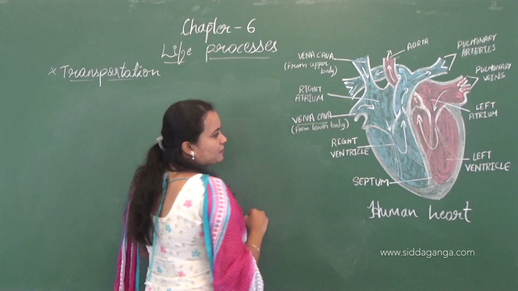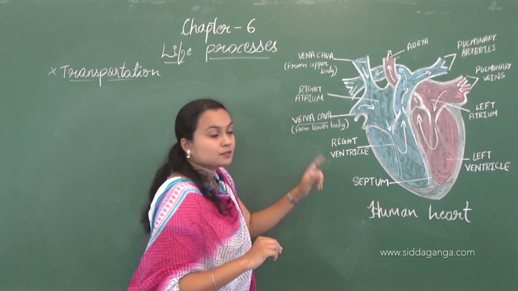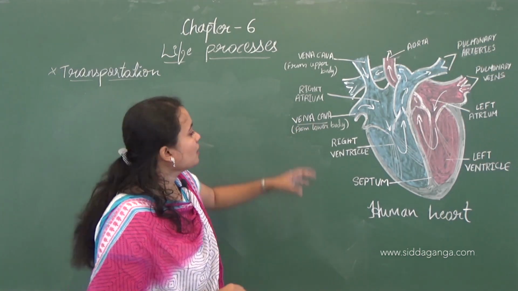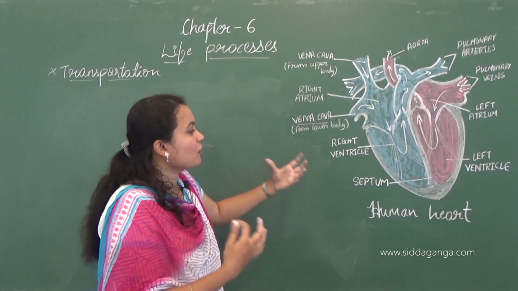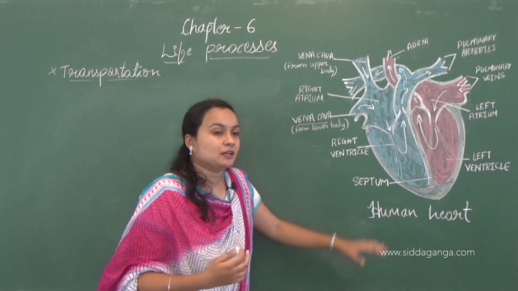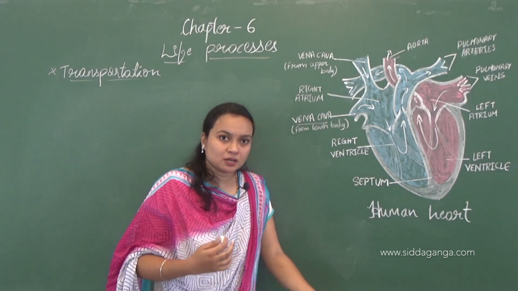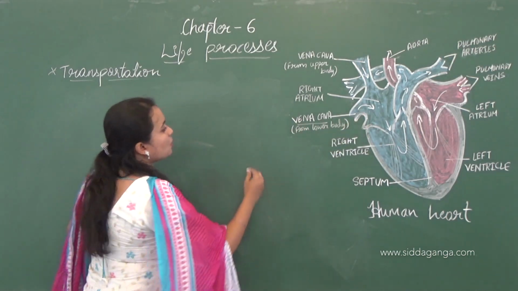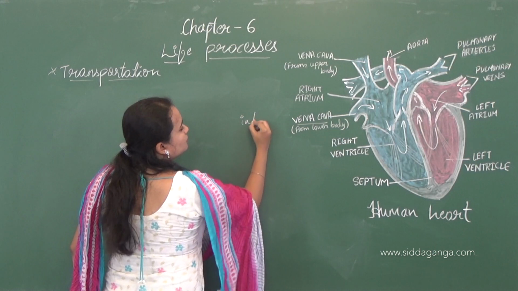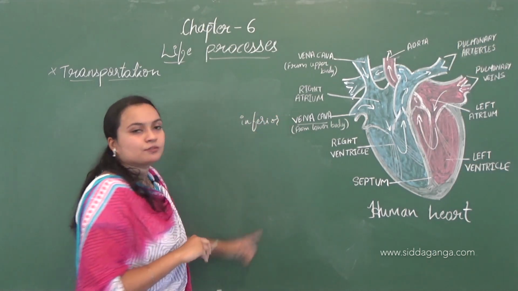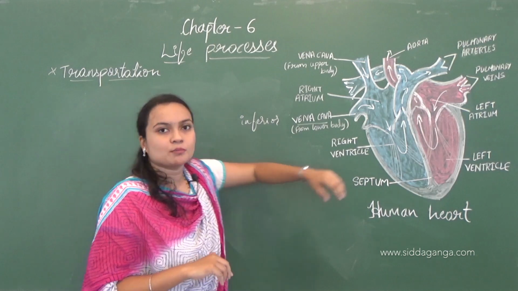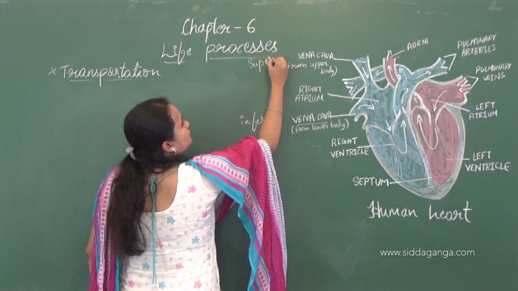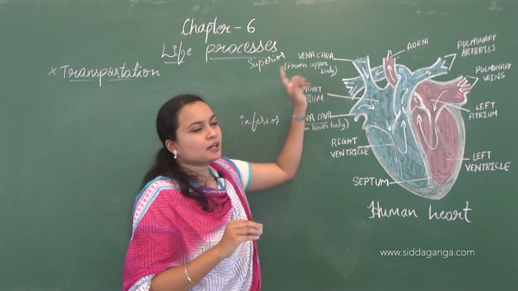One is the vena cava from the lower body. This is called the inferior vena cava. It will take up the blood from the lower part of the body. And also there is one more vena cava, that is the superior vena cava.